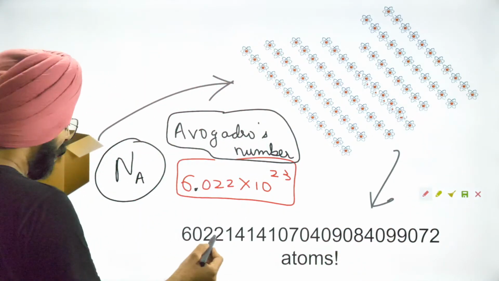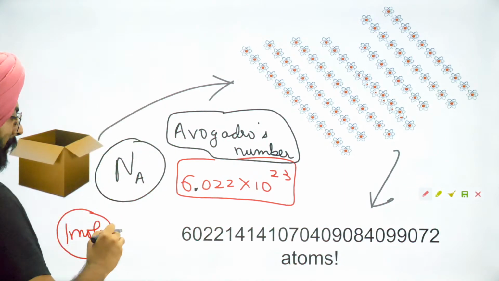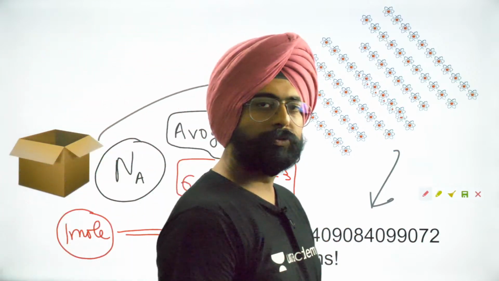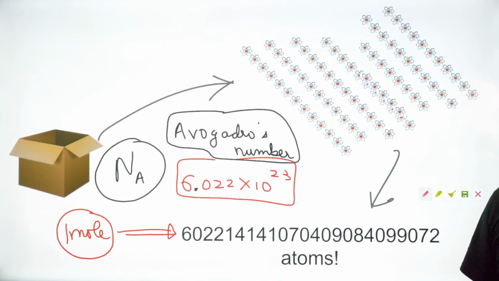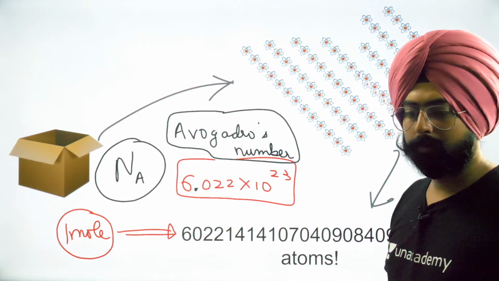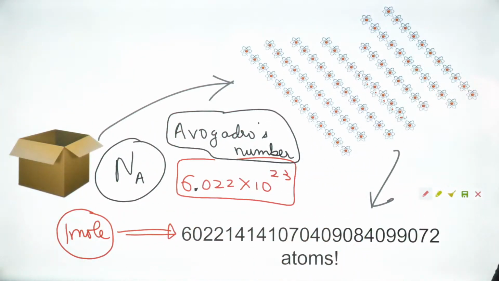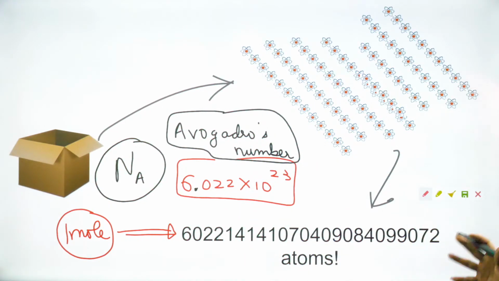Okay, so 1 mole of anything is this particular number. 1 mole of chocolates, I have these many chocolates. 1 mole of carbon atoms, I have these many carbon atoms. 1 mole of anything, I have this many number of that particular thing. This is what 1 mole is. I don't think it is difficult.